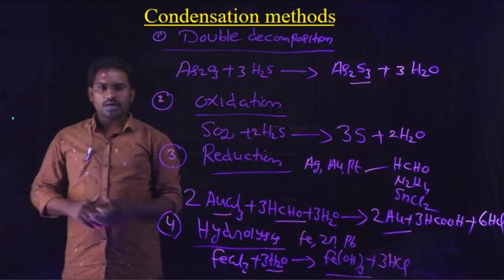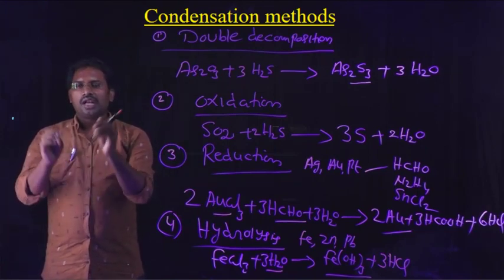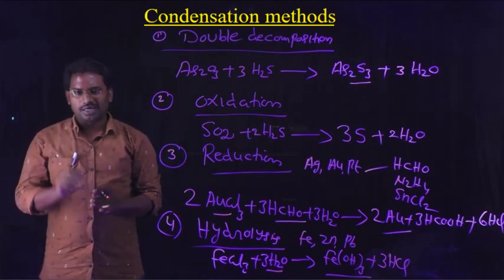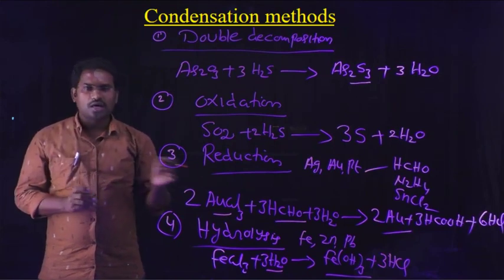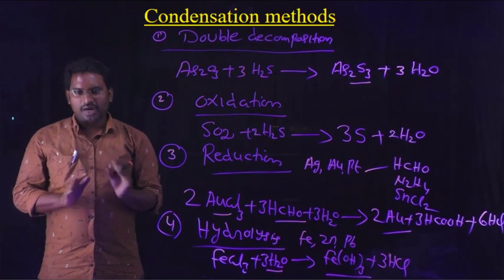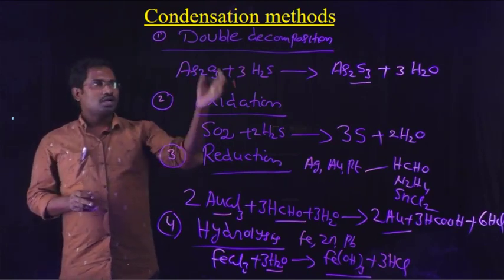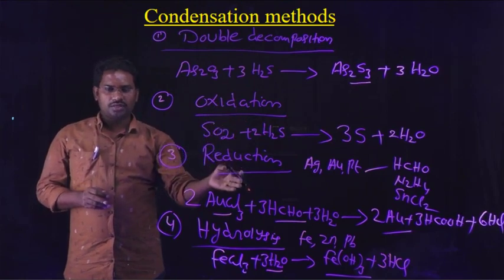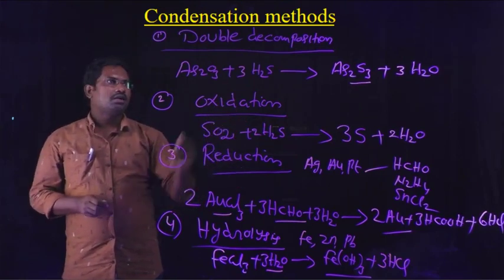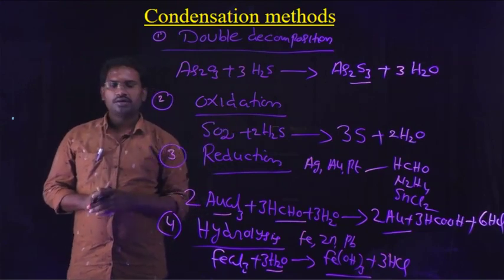By using the hydrolysis method, we can prepare the colloidal solutions of less electropositive metals that undergo hydrolysis, able to form their colloidal solutions as their oxides and hydroxides. Okay, these are all the condensation methods involving some chemical techniques: double decomposition, oxidation, reduction, and hydrolysis.